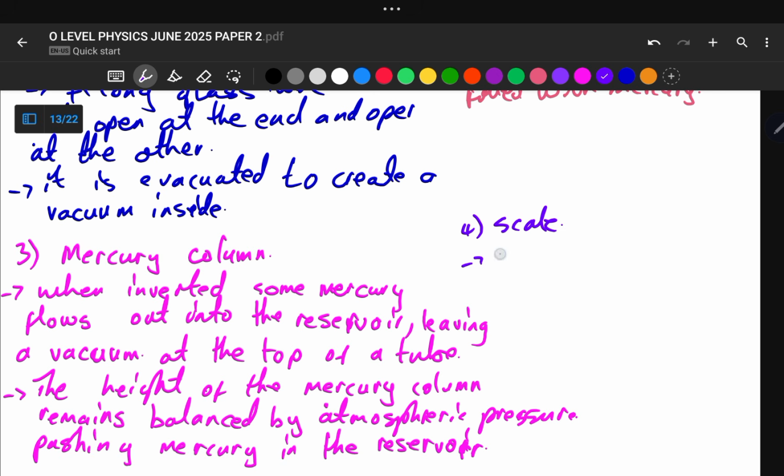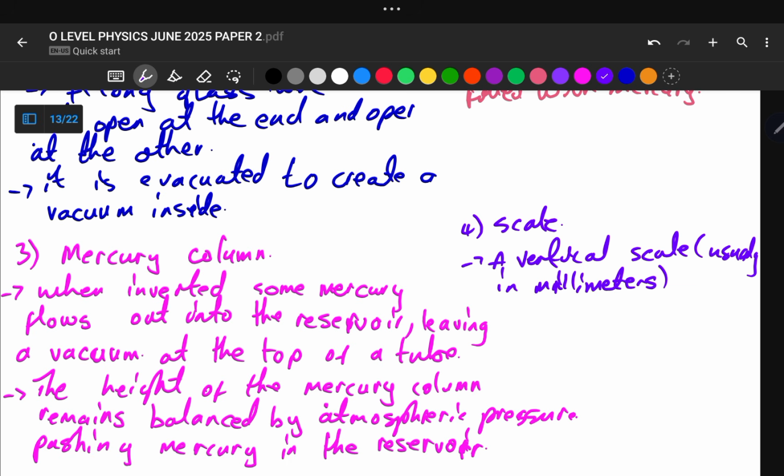So we put a vertical scale, and usually the scale is in millimeters, placed alongside the tube to measure the height of the column.